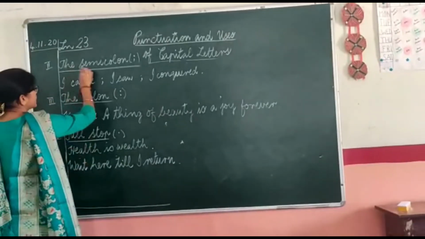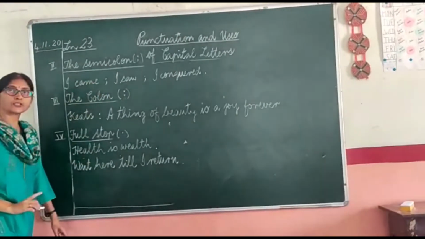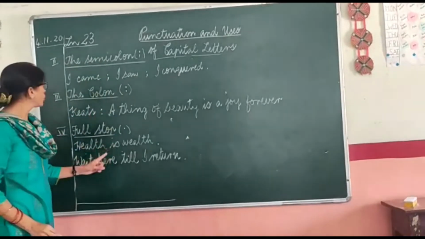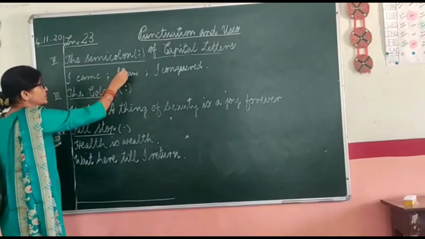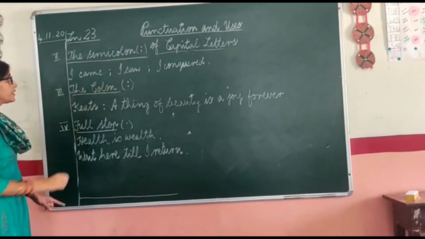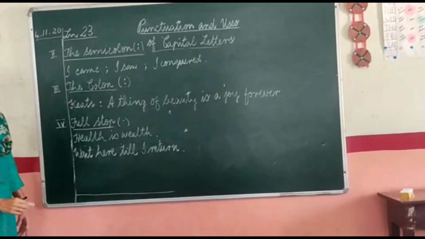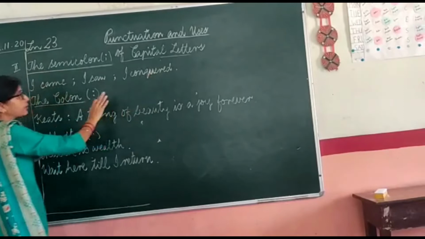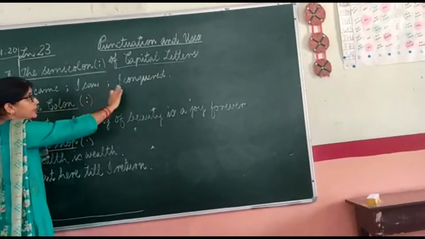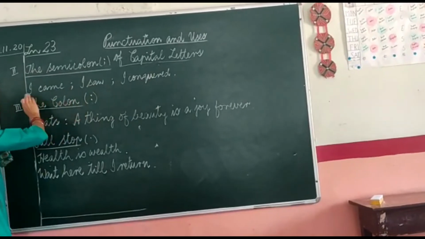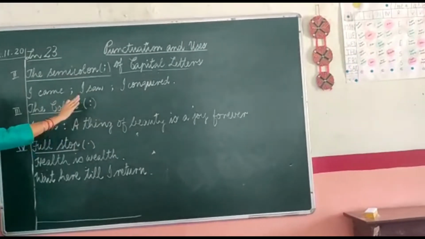Next is the semicolon. Now comma is the shortest pause. Semicolon is greater than comma. And it is used, this is the sign of semicolon, it is used to differentiate or separate a series of clauses such as I came, I saw, I conquered. These are all clauses, and when we have to write them together, semicolon is used to separate them.